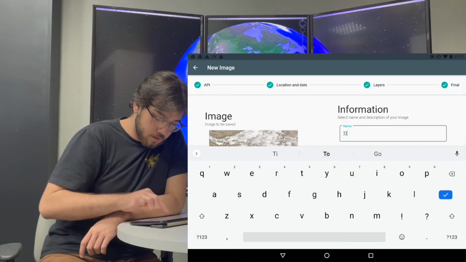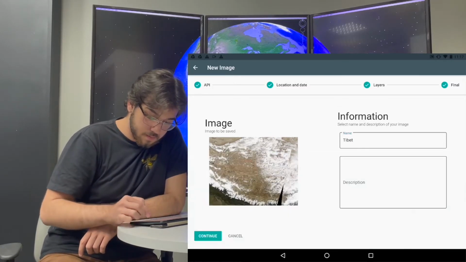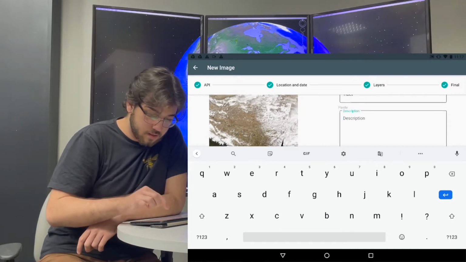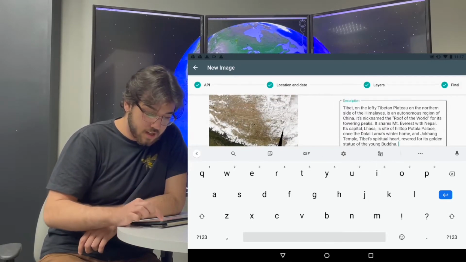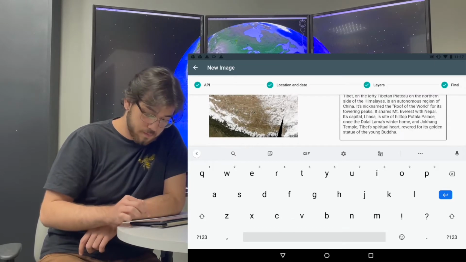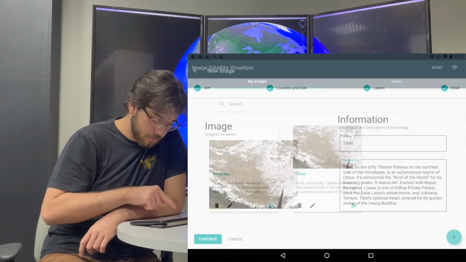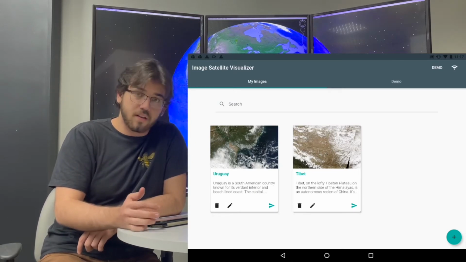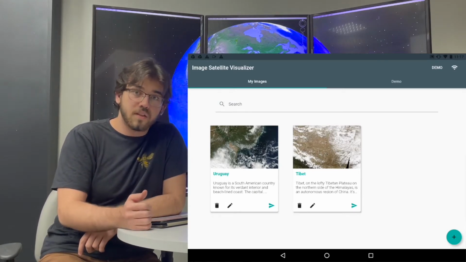For example, I'm going to use Tibet as a name and copy some info that I searched on Google. And after that, the image that I queried is saved on the device and shown on the dashboard.